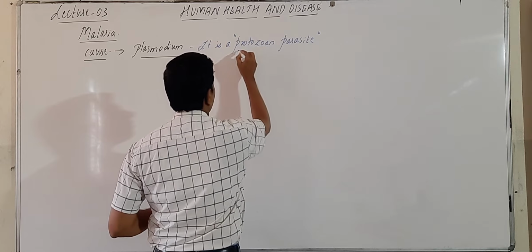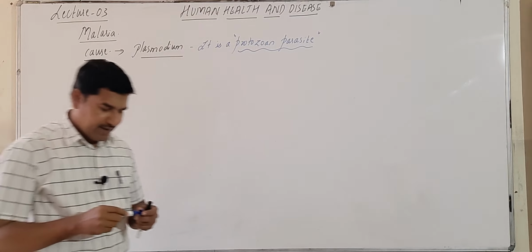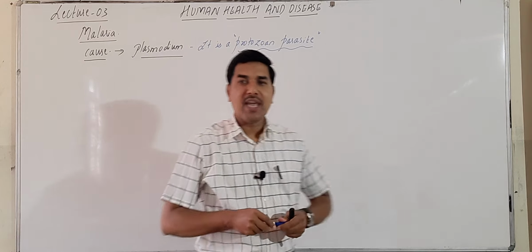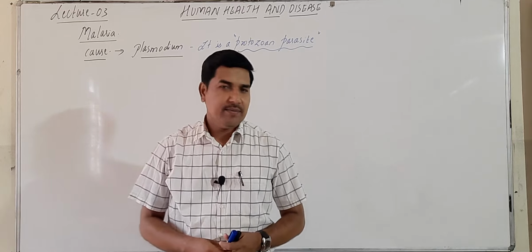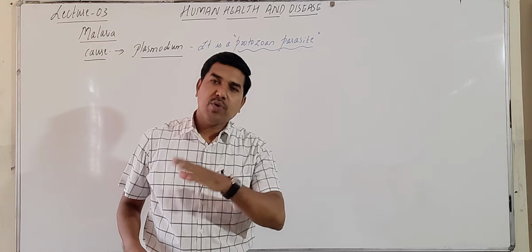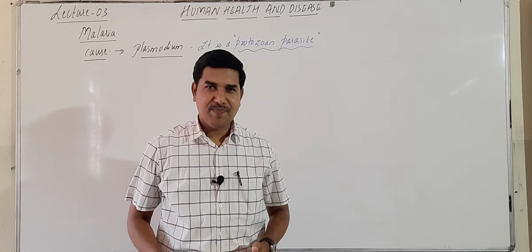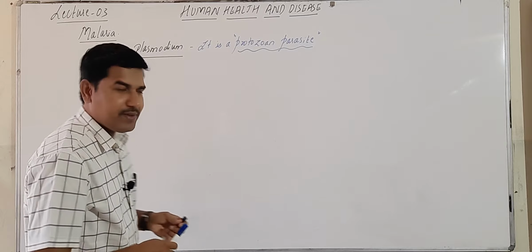Now this is important here. Plasmodium is a protozoan parasite which belongs to the kingdom Protista. In Plasmodium we have different types of species, so let us look at them.